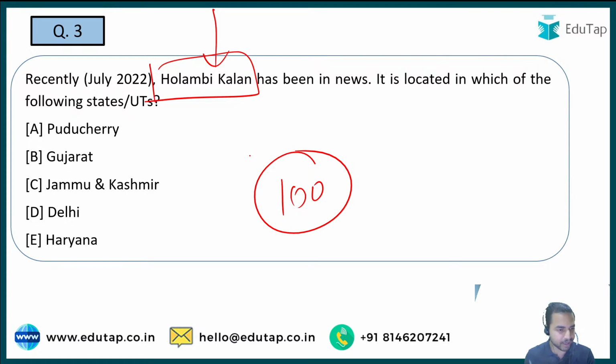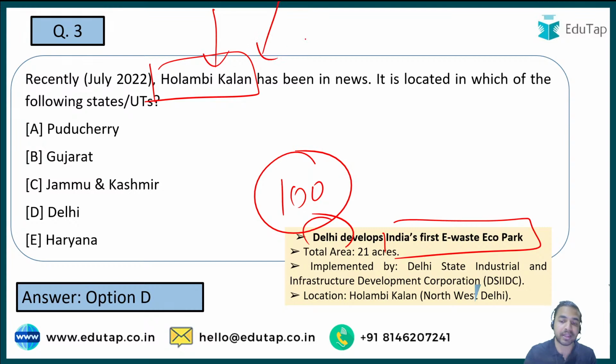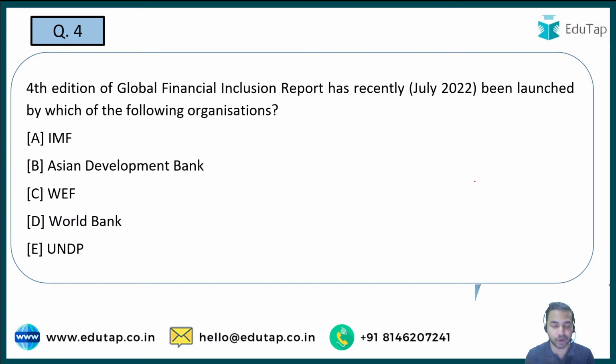ठीक है. So I am getting the right answers to question number 3 and here the right answer is option D, that is Delhi. So Delhi के अंदर है basically and this is basically India's first e-waste eco park. तो यहाँ पर आपको याद रखना है ये सब चीजें that होलंबी कला के अंदर बना है इंडिया का पहला e-waste eco park that you are required to remember. ठीक है जी, let's move on to the next question.